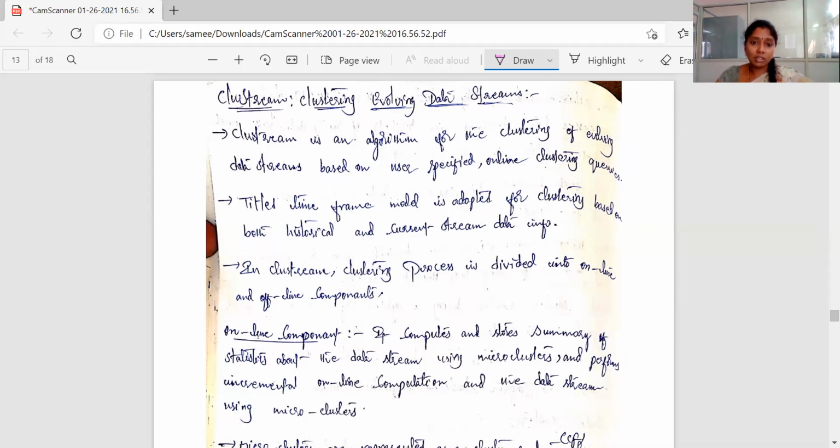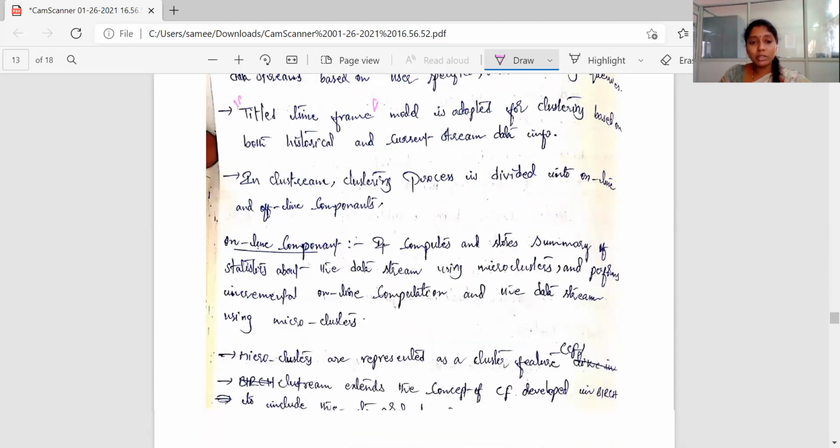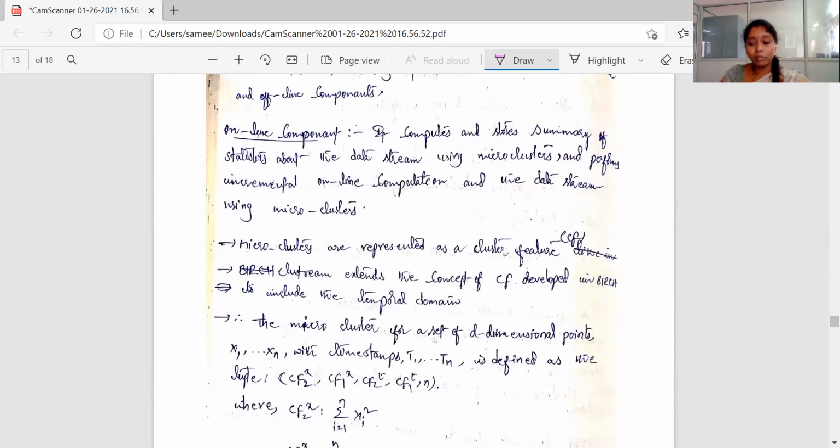In CluStream, the clustering process is divided into an online component and an offline component.